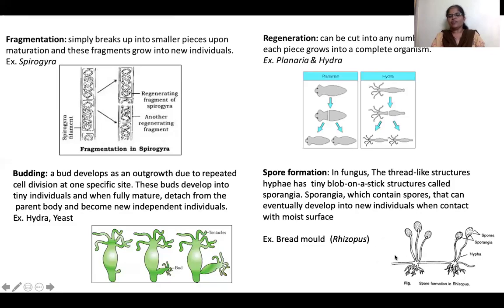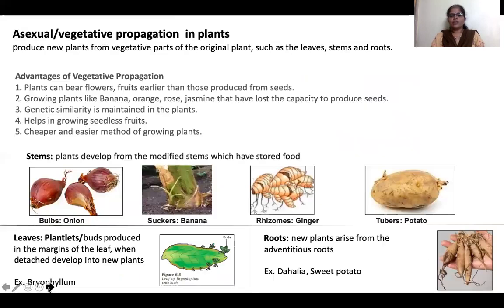This type of asexual reproduction is called spore formation. Now we know there are 4 different types of asexual reproduction in multicellular organisms. Now after knowing all this, let us see vegetative propagation in plants. Vegetative or asexual reproduction in plants.